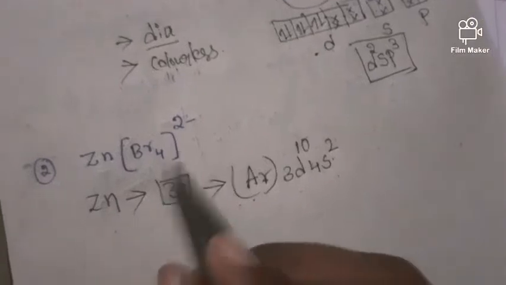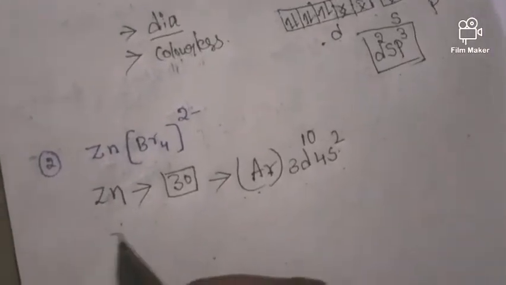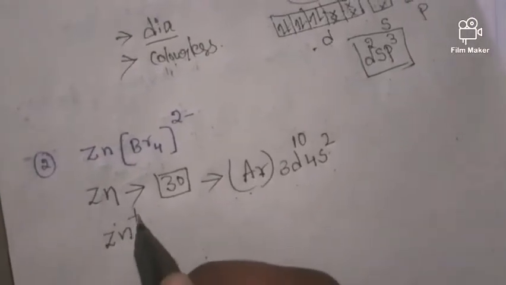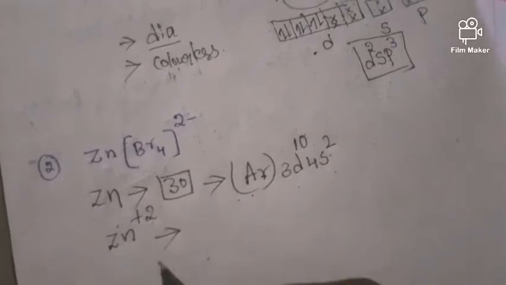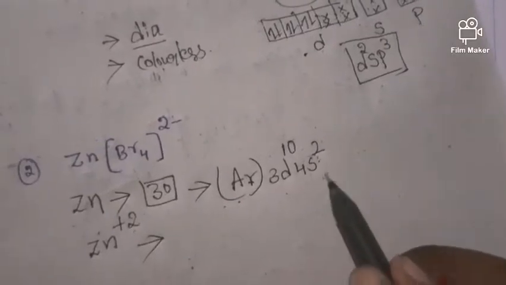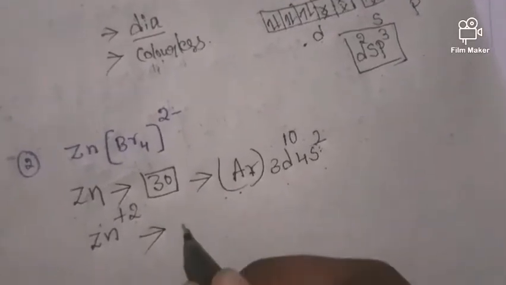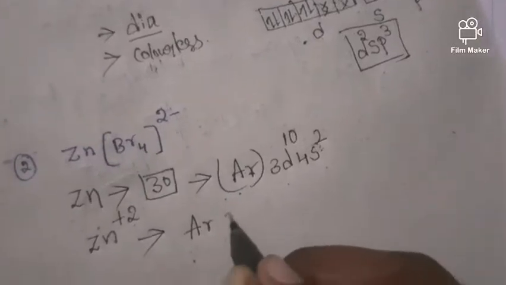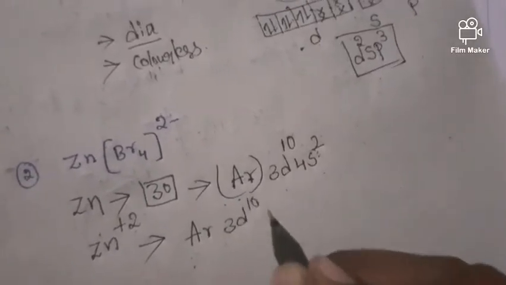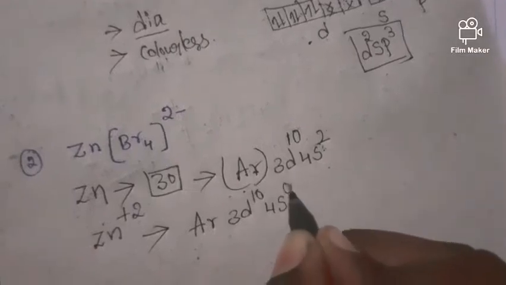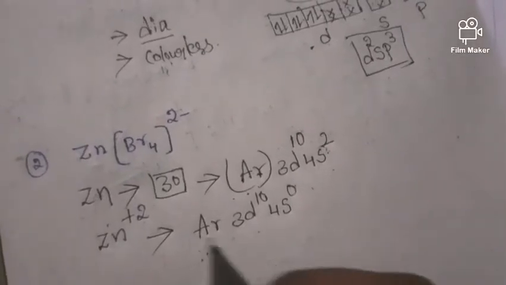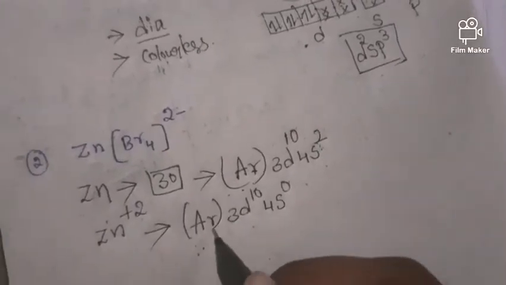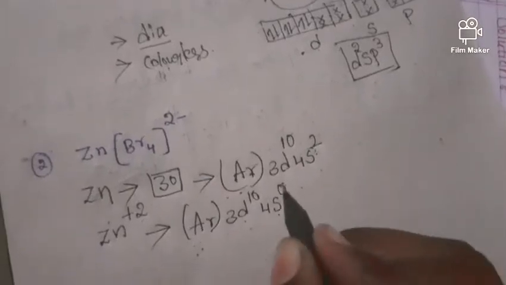Here the zinc is in +2 oxidation state. That means here we have to remove 2 electrons from the s orbital. So it can be written like this: argon 3d10 4s0. So our electronic configuration is like this: argon 3d10 4s0.